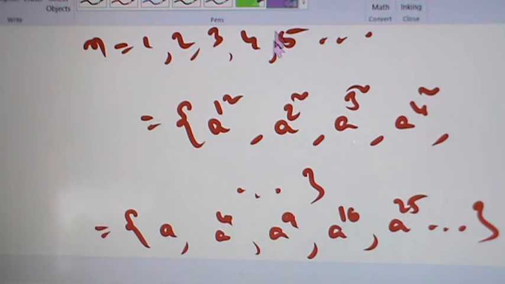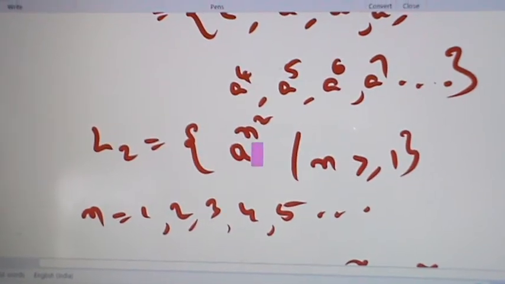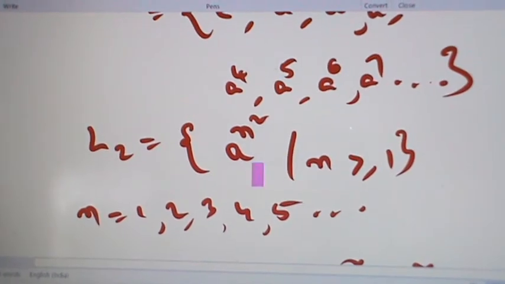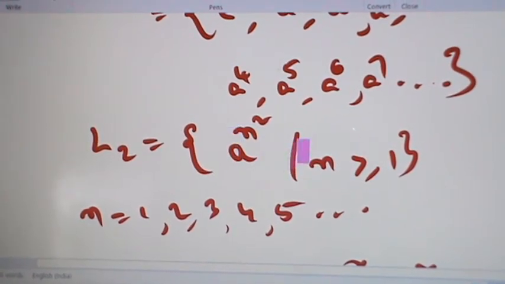So this is L2. By pumping lemma, this set is not regular.